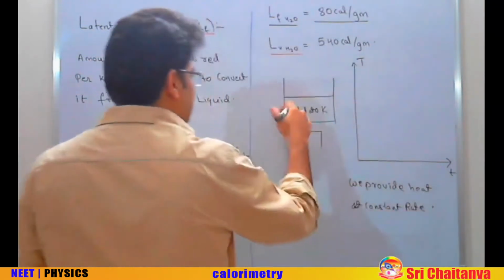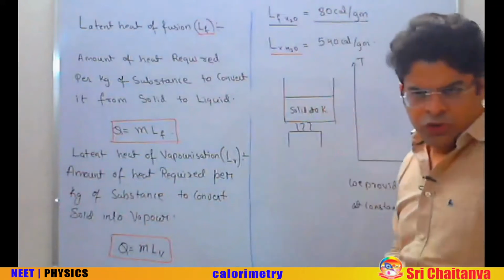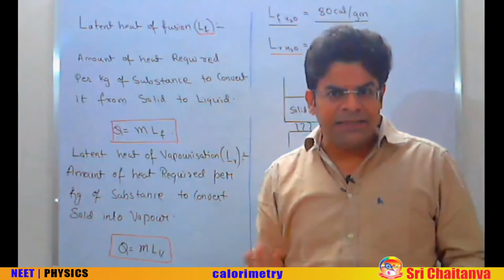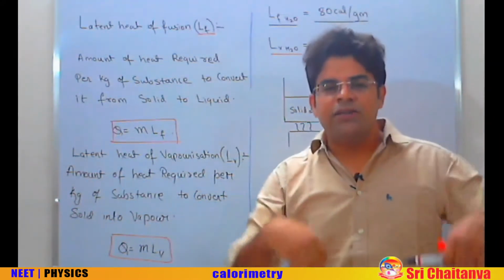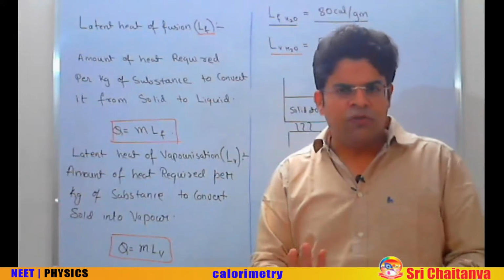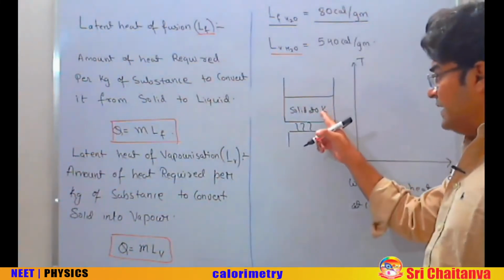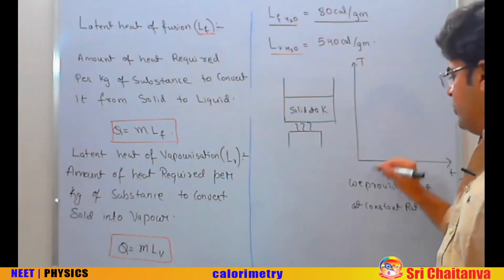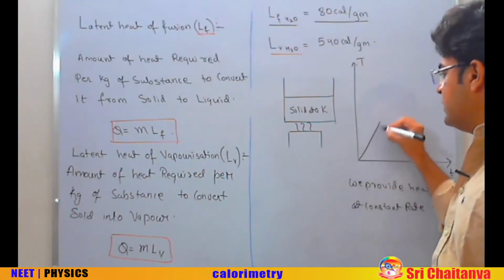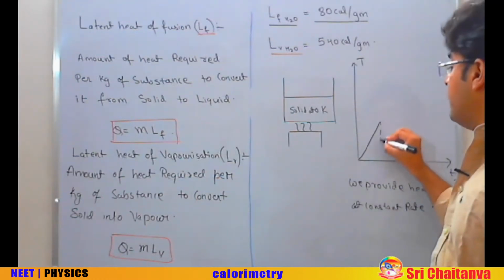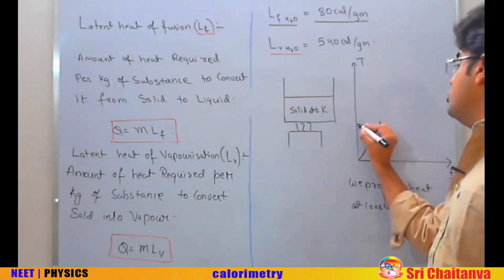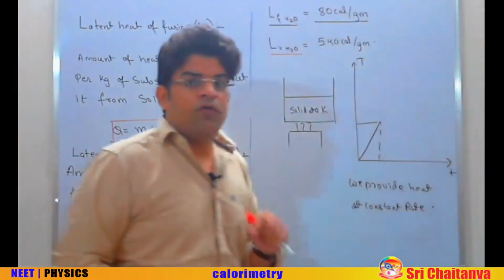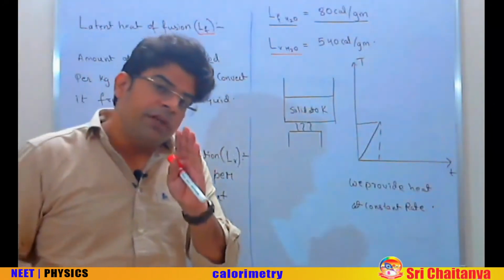For the sake of simplicity, take this material to be water. So at 0 Kelvin, that is at minus 273 degrees centigrade, water will be ice. Technically water is H2O in liquid form; H2O will be ice. So at 0 Kelvin, you have ice. You start giving heat at a constant rate. The temperature starts to rise up to where? Up to 273 Kelvin or 0 degree centigrade. Once the temperature reaches 0 degree centigrade, on further supply of heat, the temperature does not increase.